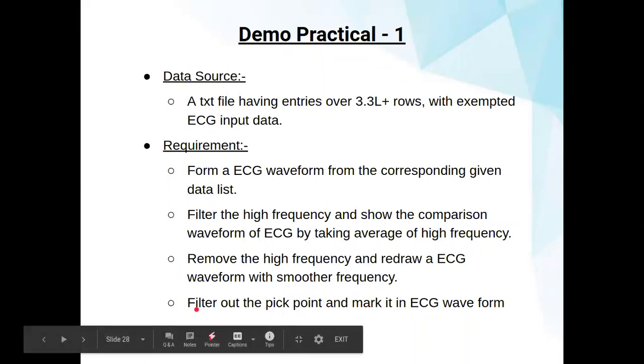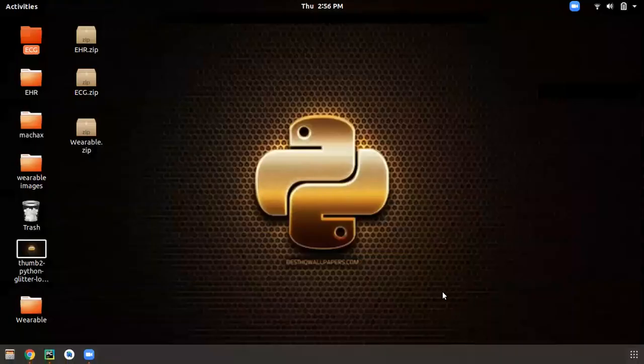Then at last we have to filter out the peak point and mark it in the ECG waves. So these four steps we are going to make through programming. So let's start with the programming.